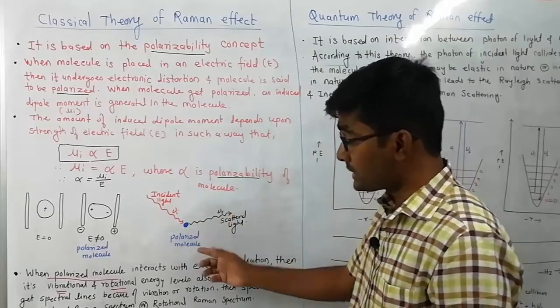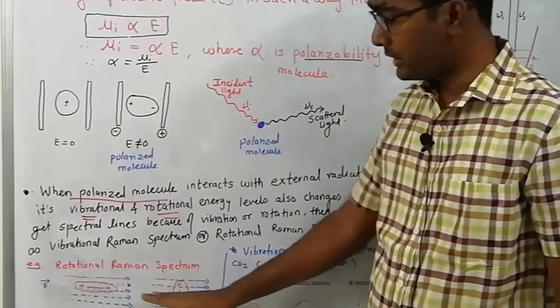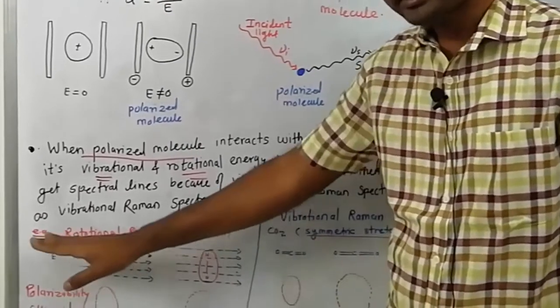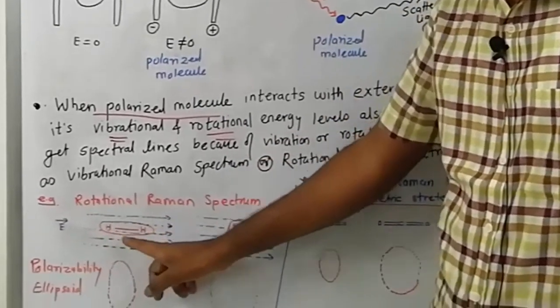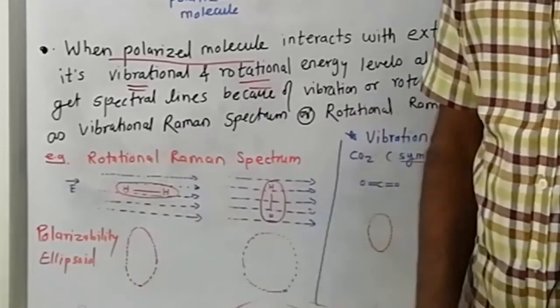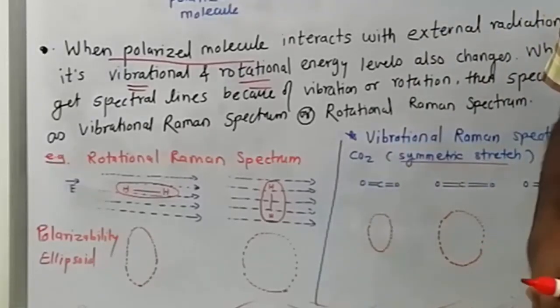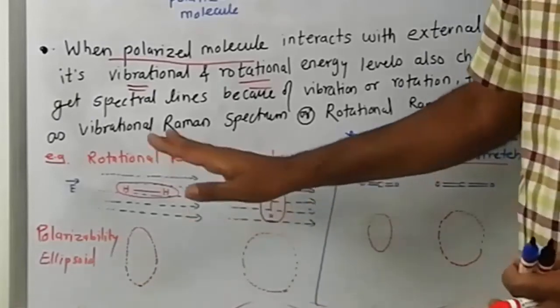Let us understand this with the help of an example. Rotational Raman spectrum. This is the direction of the electric field strength, and this is our hydrogen molecule, the H2 molecule. The H2 molecule is microwave inactive since it has a zero dipole moment. It is also infrared inactive, but this molecule is Raman active.